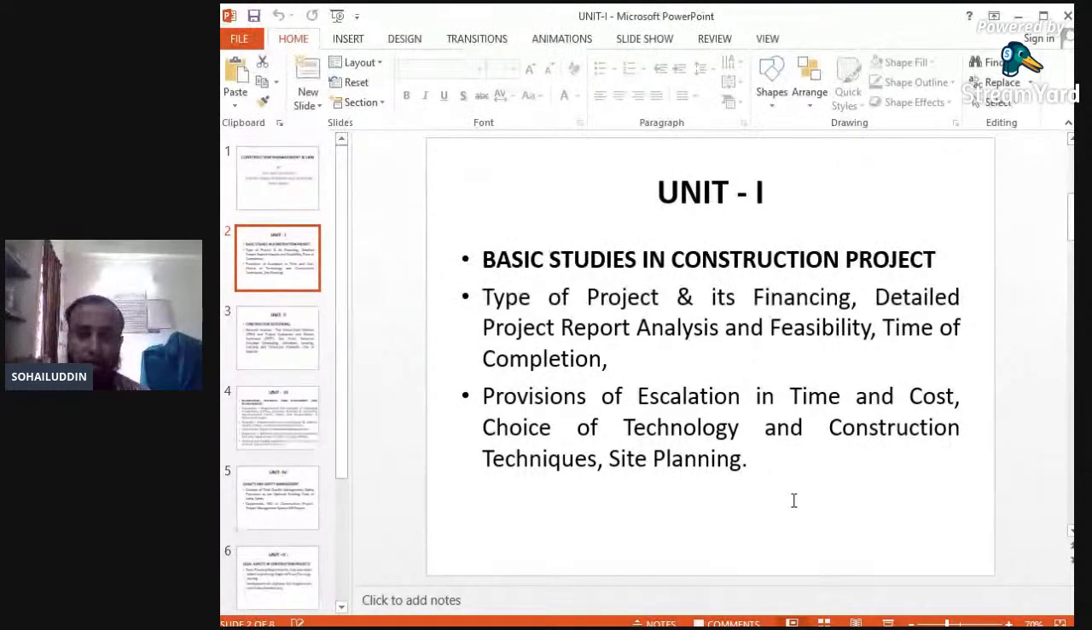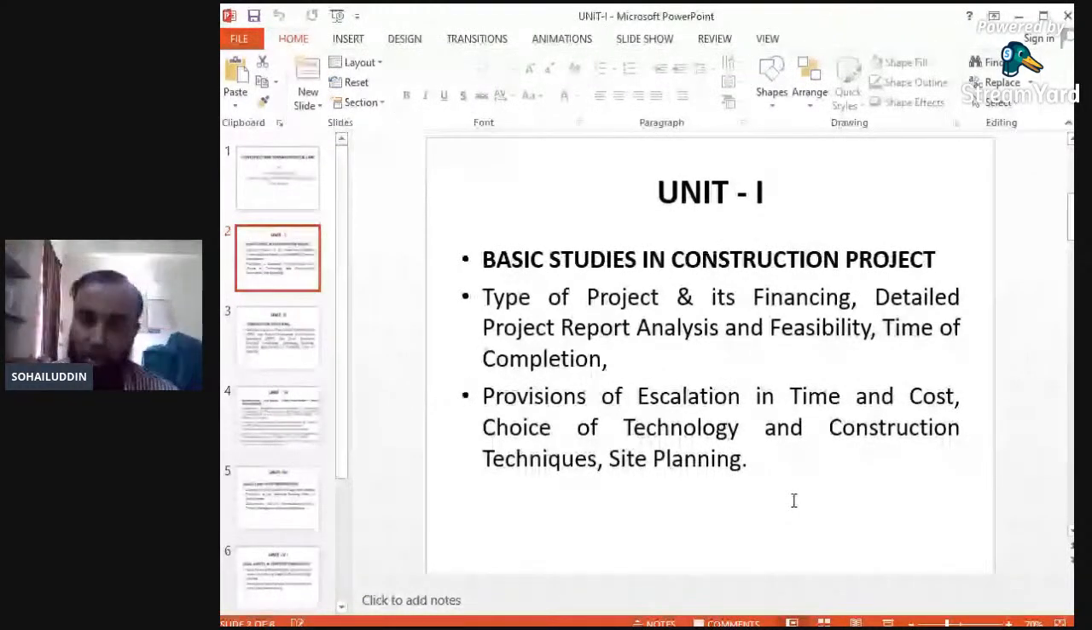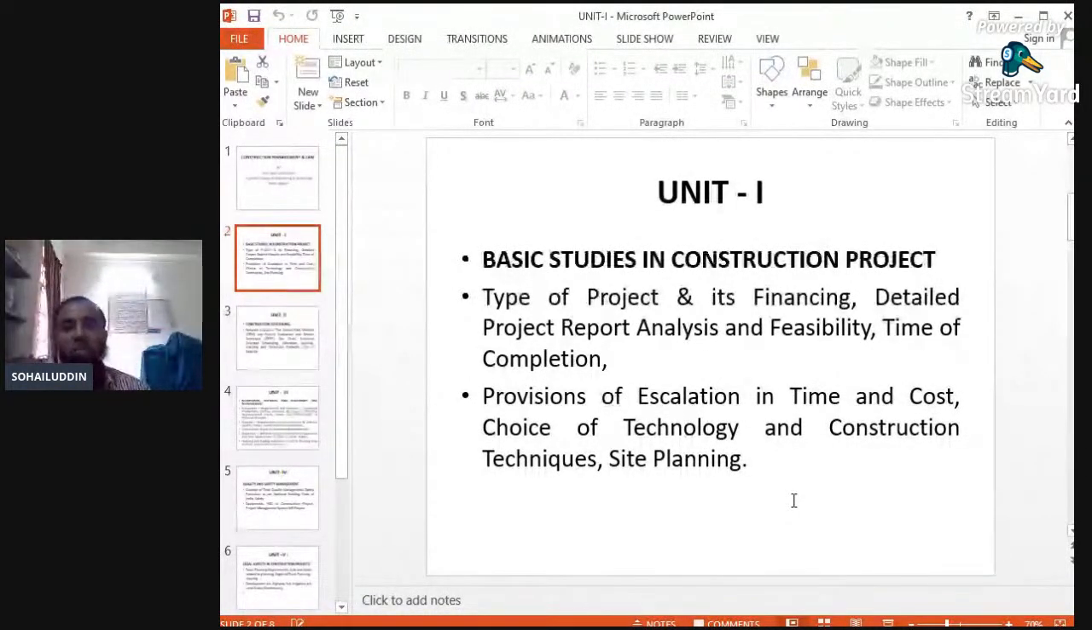The different types of construction projects are also included in this. Types of projects and their financing play an important role, because in order to execute a project, to construct a building or any structure, financing plays an important role. Because money matters. Without finance or without money, execution of a project is not possible. Therefore financing plays an important role.